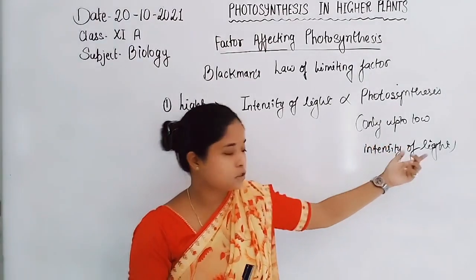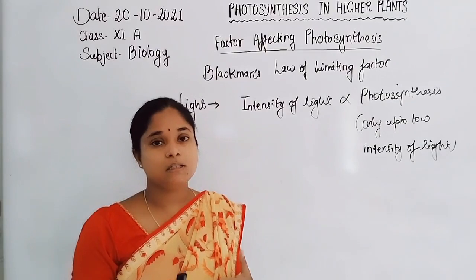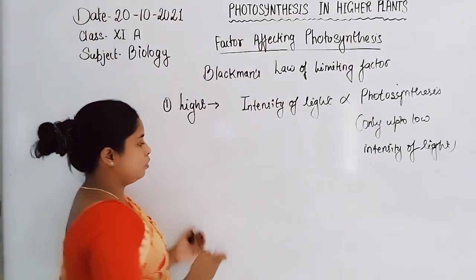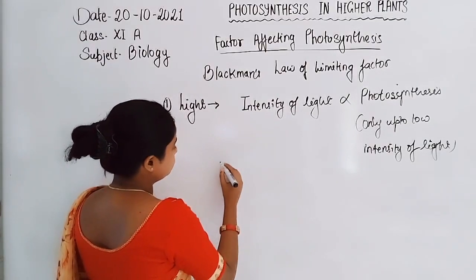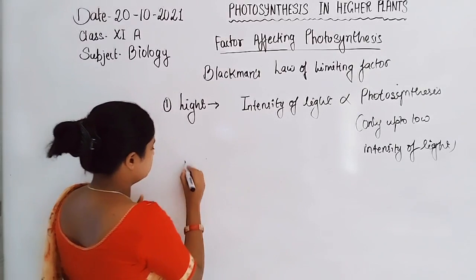If the light intensity is high in the leaf, there will be photooxidation of chlorophyll in the presence of oxygen.